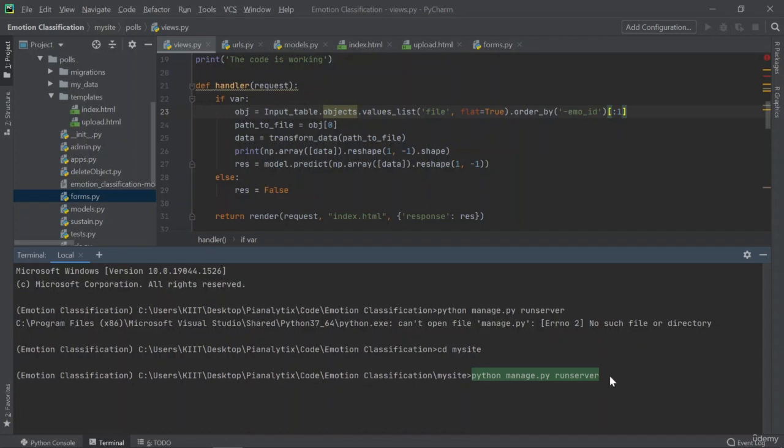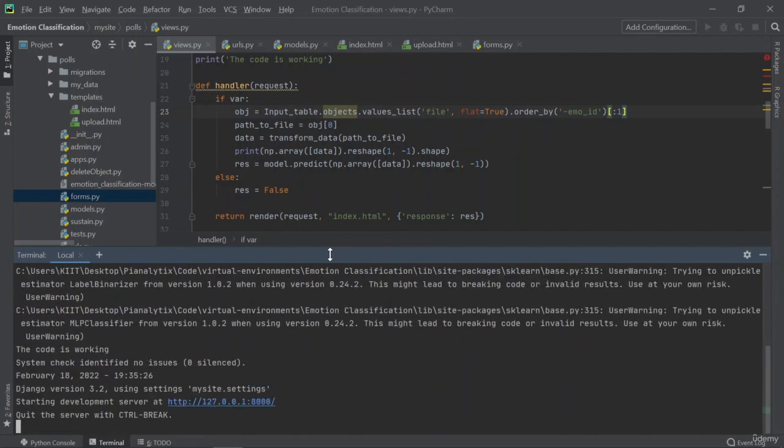So this is going to start a development server on your local machine. It performs some system checks, as you can see here, and once it has confirmed that all of the things are working perfectly, you can directly run your Django application, and through your browser you can see how exactly it is performing.